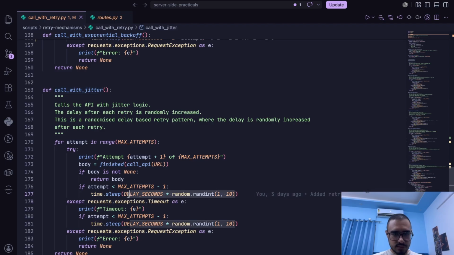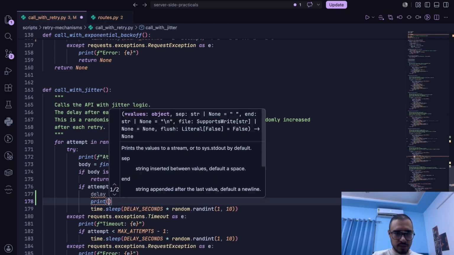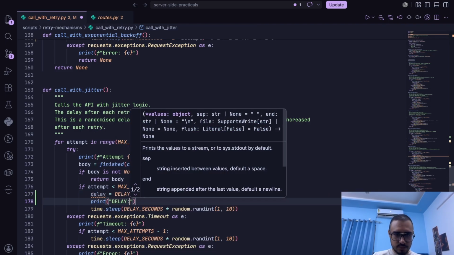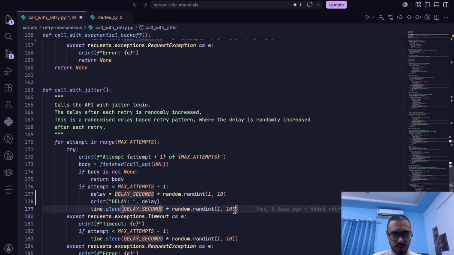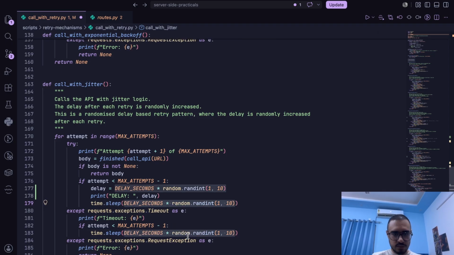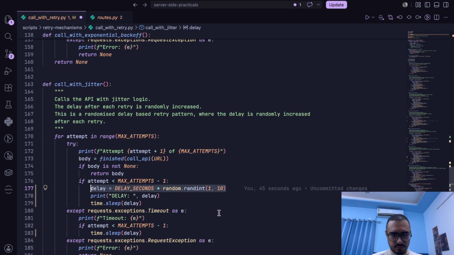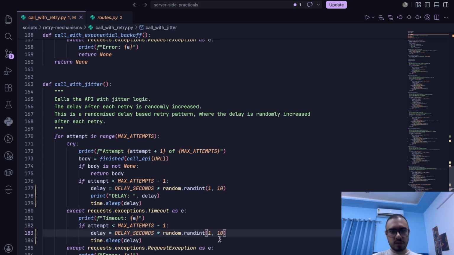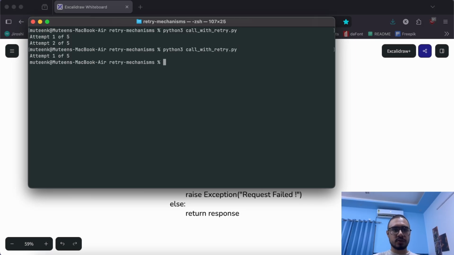So let's just copy this and bring this out as delay, and we'll print this delay and pass in the delay here as well. Okay, so with this we can actually track the amount of delay it is causing.